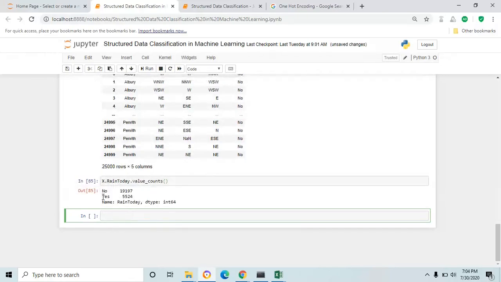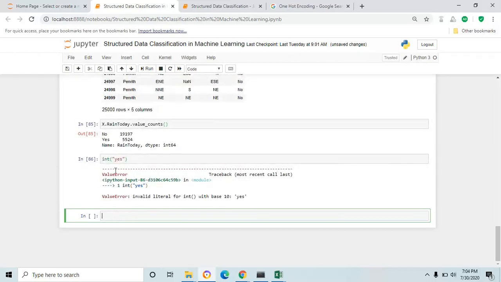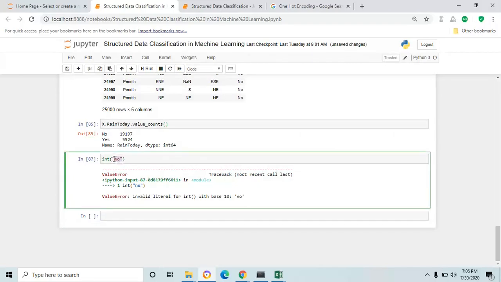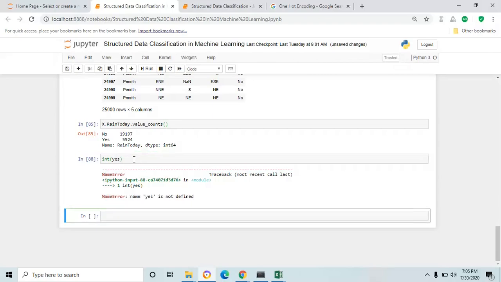We have only yes and no values and their count. We are going to use some simple arithmetic operation to convert the object data type to integer. Fine, the int function. You pass the object, yes, because we have yes and no objects. I'm getting an error. Then I remove the object and pass yes. Yeah, I'm getting an error.